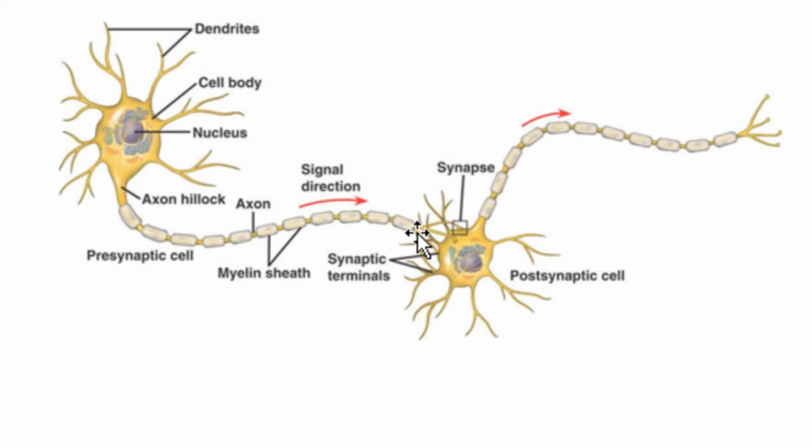These axon terminals are connected to the dendrites of the postsynaptic neuron so that the impulses pass into the dendrite of the next neuron and then into the cell body, and through the axon it passes into the adjacent neuron. In this way, nerve impulses pass in a linear manner from one neuron to the next.